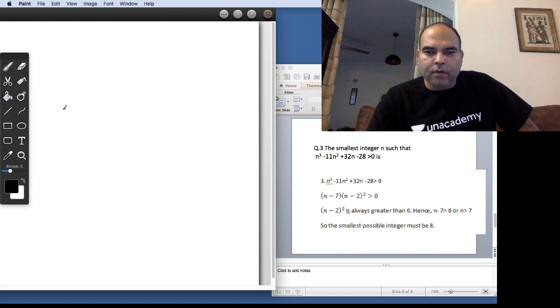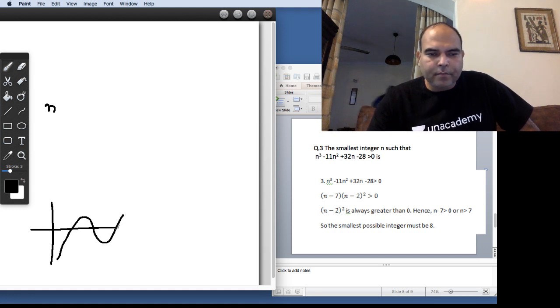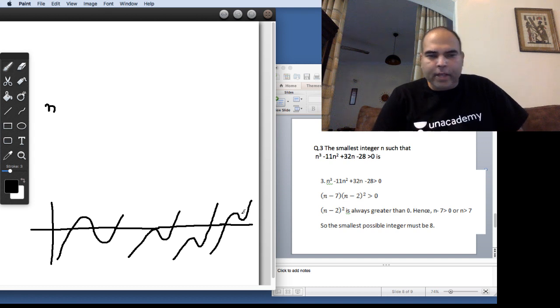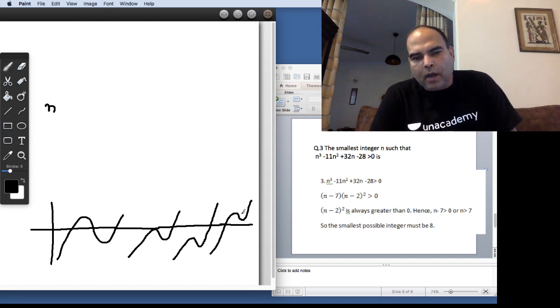So when you start understanding that the graph of this can be something like this, it could be something like this, or something like this. These are the four ways in which a graph which has three roots to the right of the y-axis will be drawn.